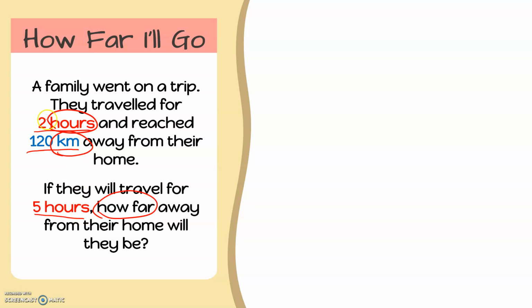So let's see. From 2 hours, we will increase the time of travel of the family to 5 hours. What do you think will happen to the distance that they will be able to cover? Will the distance decrease, or will they be able to cover a longer distance? Correct. Since you increase the time of travel, we expect that the distance that they will be able to cover will also increase.